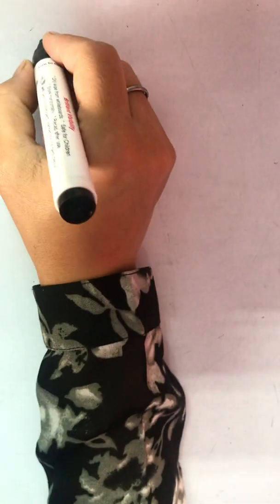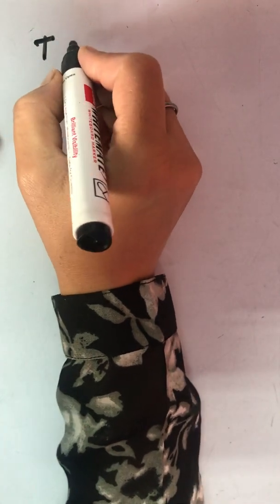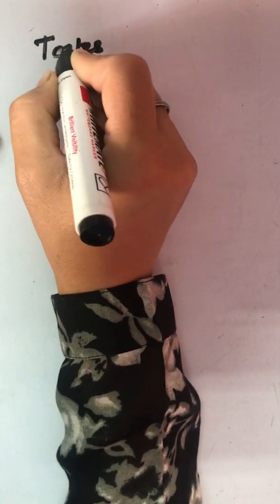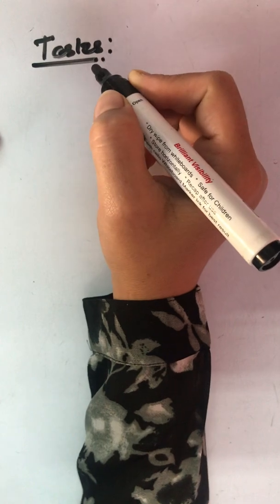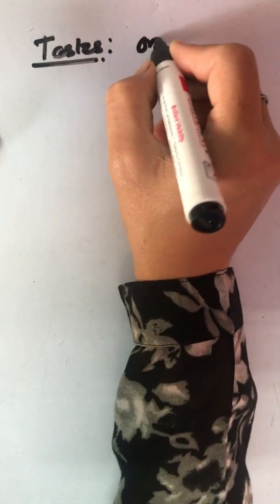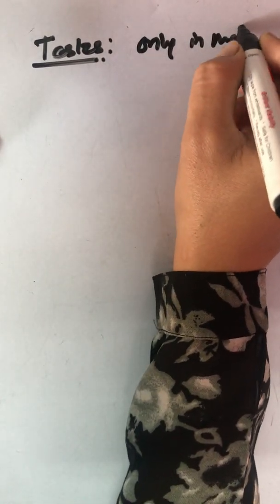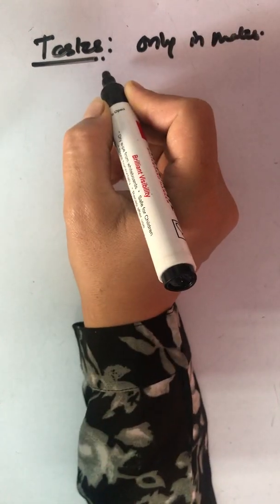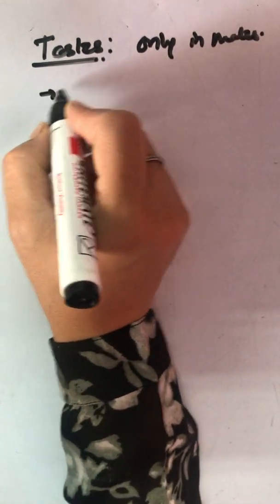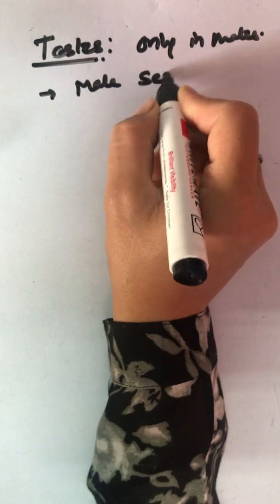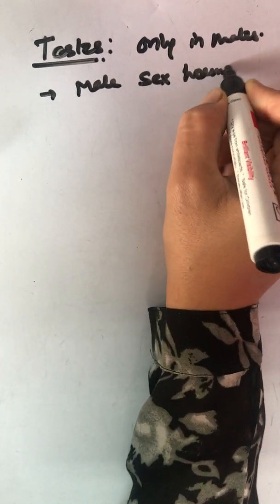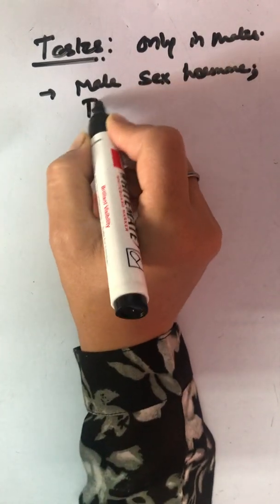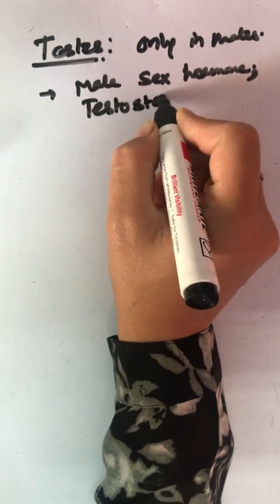It is testes. Testis. Glands present only in males. And it makes the male sex hormone, that is known as testosterone.